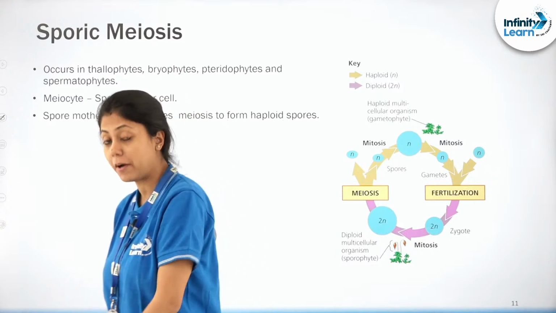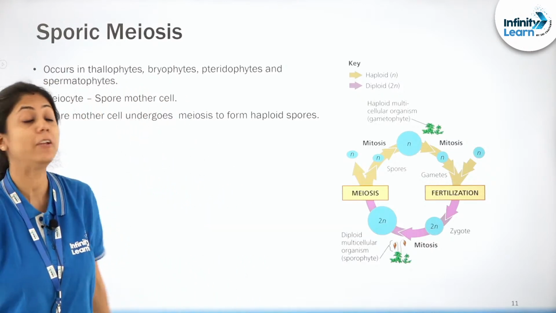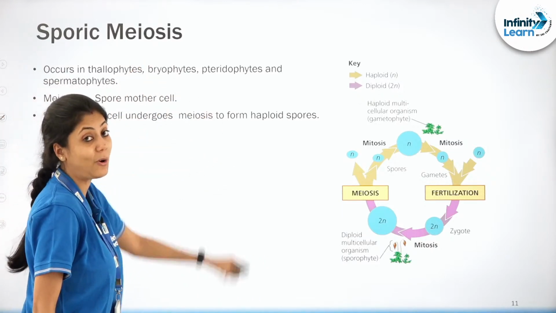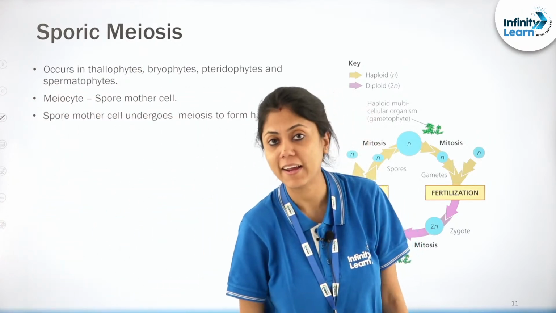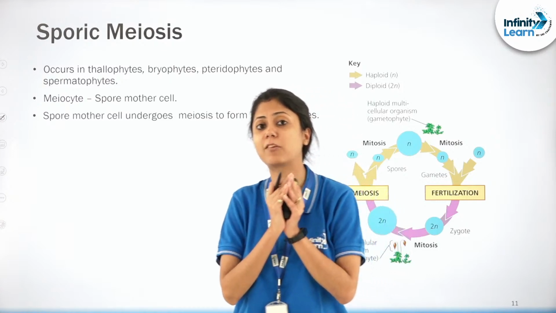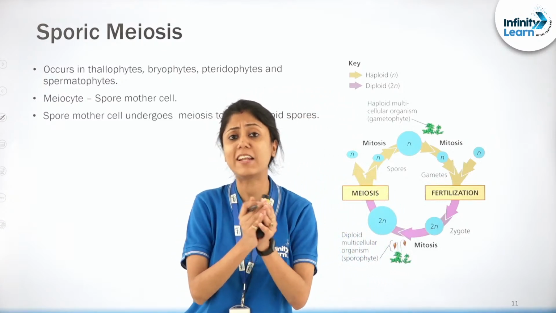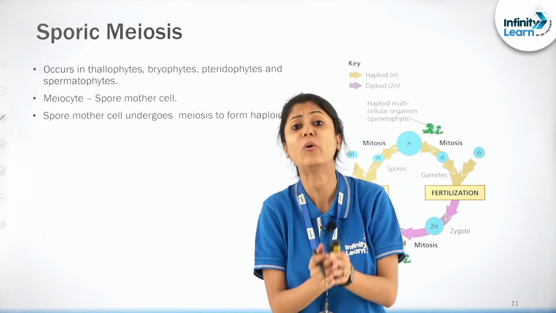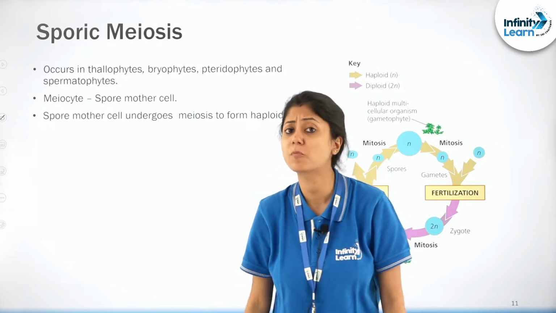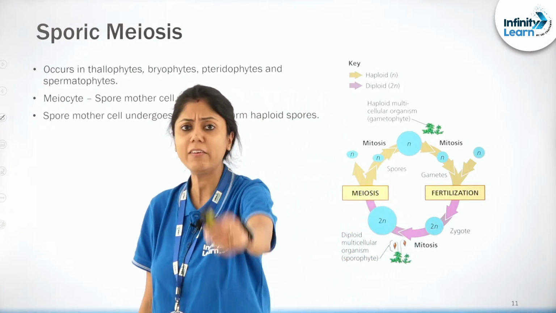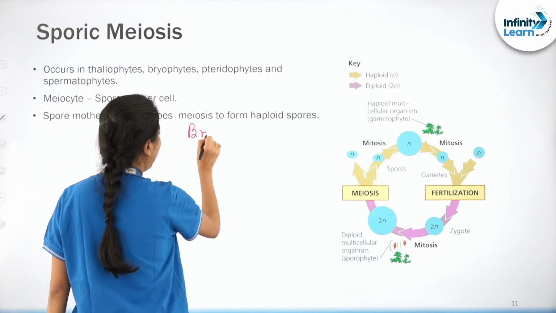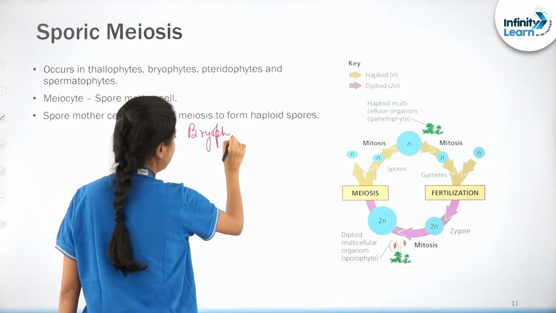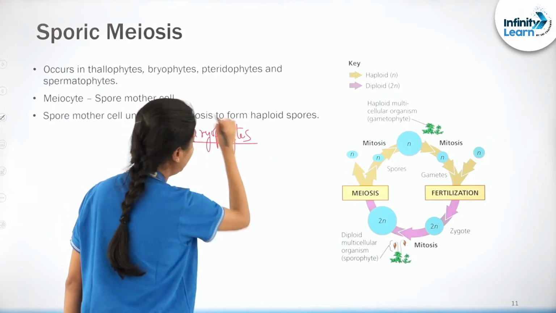Now what are we going to study? Now we will be talking about sporic meiosis. What is sporic meiosis? Sporic meiosis takes place in some organisms like bryophytes and pteridophytes. In these organisms, sporic meiosis occurs. I will give you an example. I will consider bryophytes as an example to understand this process, right?